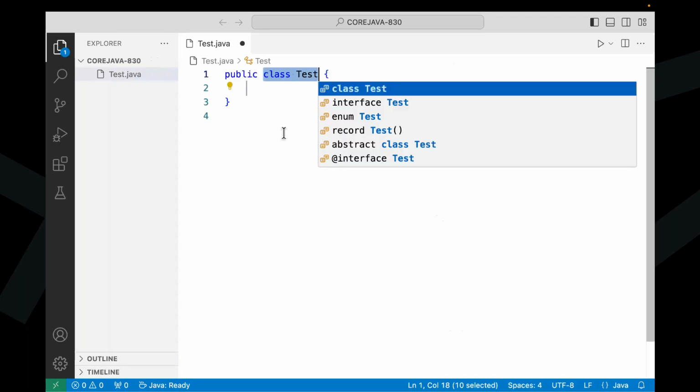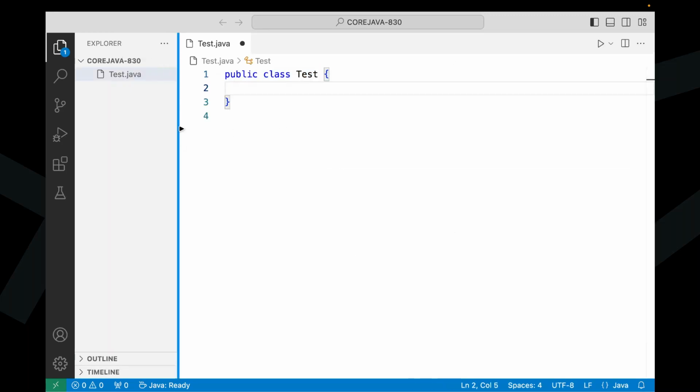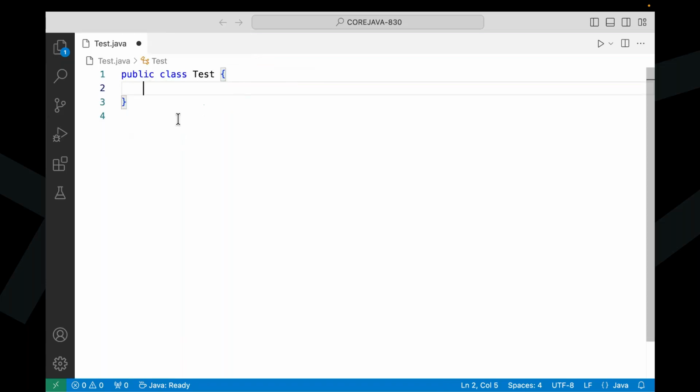This is a Java file. Guys, don't worry. How this header is used, everything I'll discuss with you, but understand this program clearly.